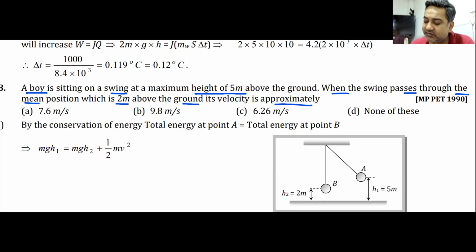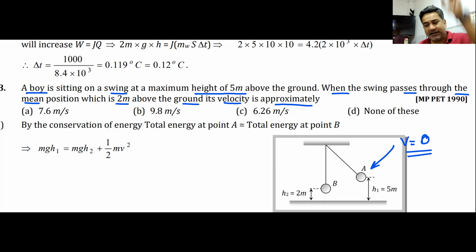What is the velocity of the swing? So this is a swing. Swing moves like a simple pendulum. When it is at the highest point, its height is 5 meters. At the highest point, which is here, point A, the velocity is zero. We all understand this, yes or no? At the highest point, the velocity is zero.